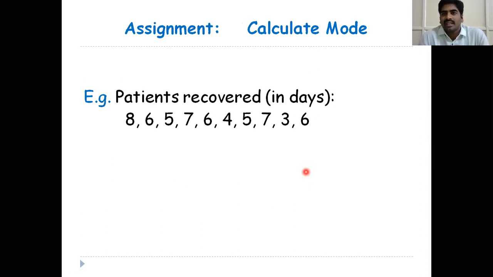Next assignment, calculate the mode. Please note down and calculate the mode.